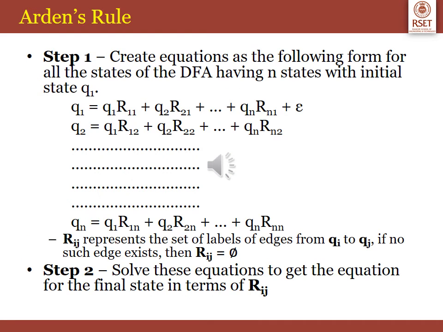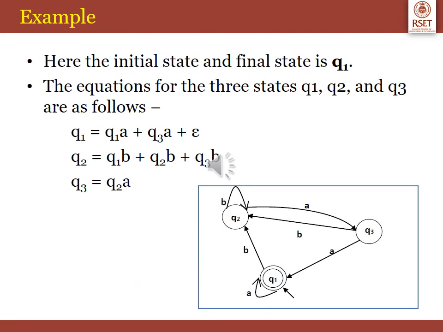Following is the method to do the conversion of a DFA to the regular expression. You create equations of the following form for all the states of the DFA having n states, with the initial state being Q1. In each of these equations, Rij represents the set of labels of edges from Qi to Qj. If no such edges exist, then we can make Rij equal to the null set. The second step is where you solve all these equations to get the equation for the final state in terms of Ri. Now let us look at an example.